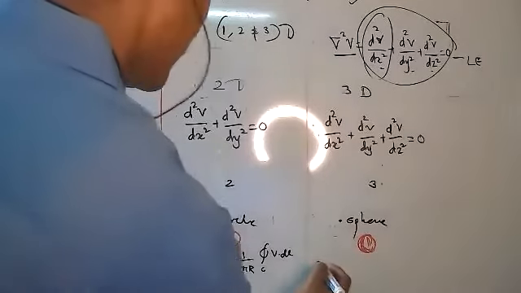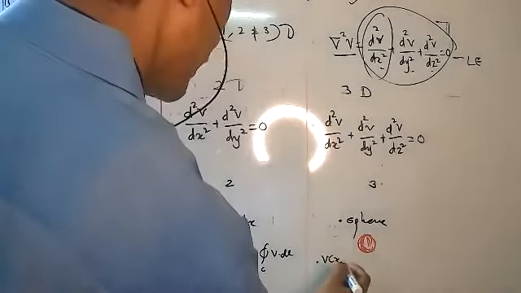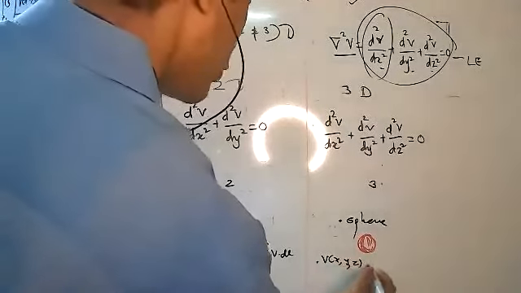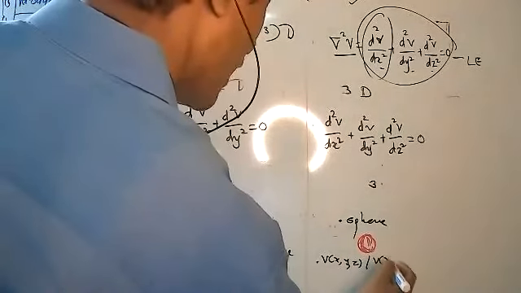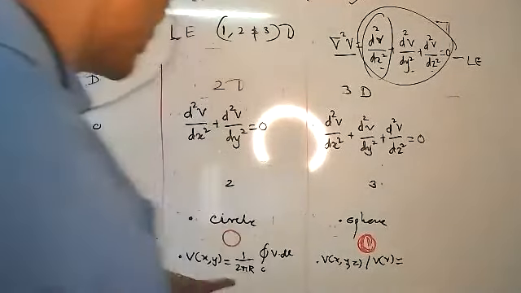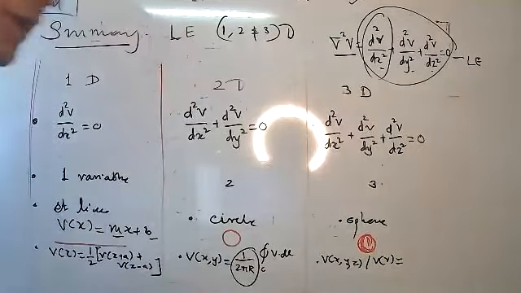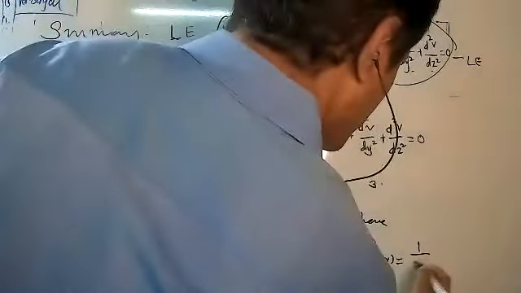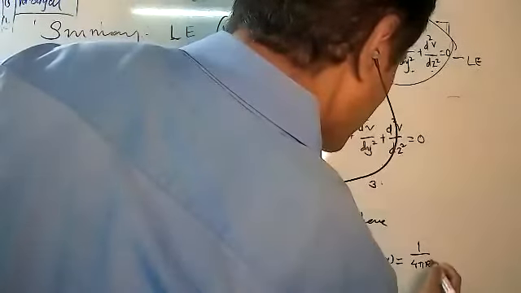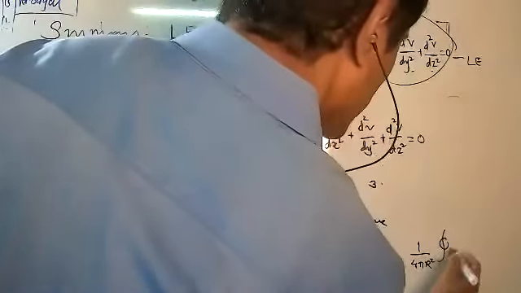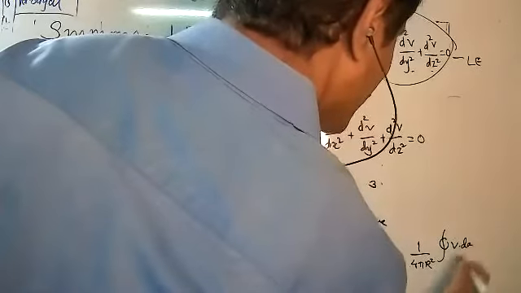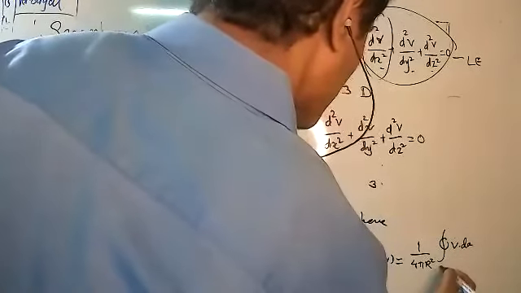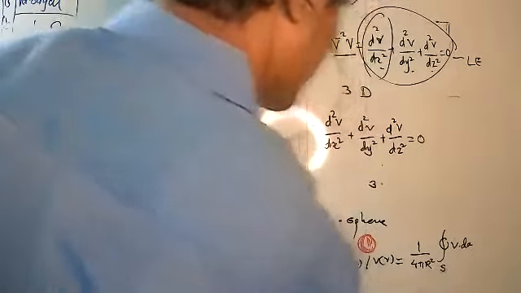And similarly here, v of x comma y comma z, or you can write v of r, is equal to, instead of 1 upon 2 pi r, please write 1 upon 4 pi r square and closed integration of v dot dA, where dA is the spherical surface element and S is the sphere.